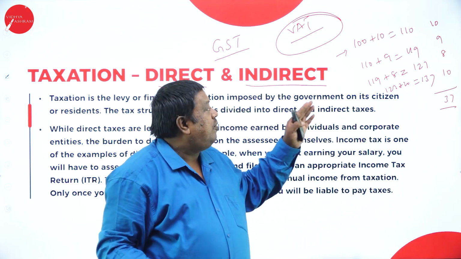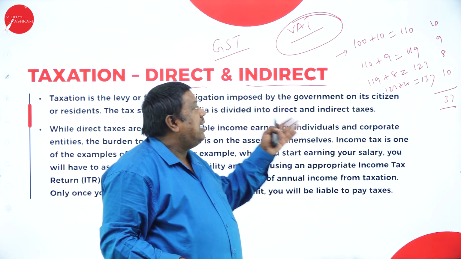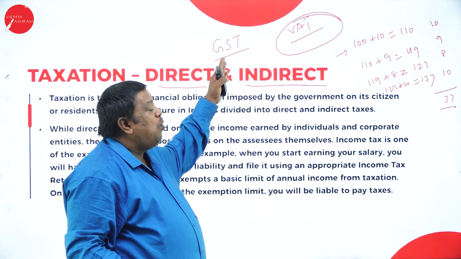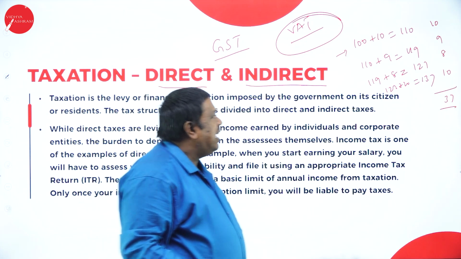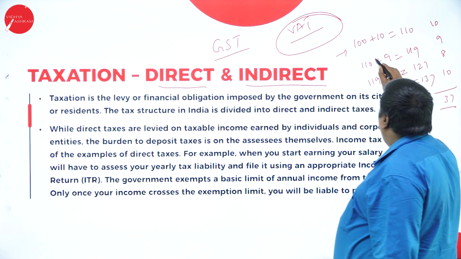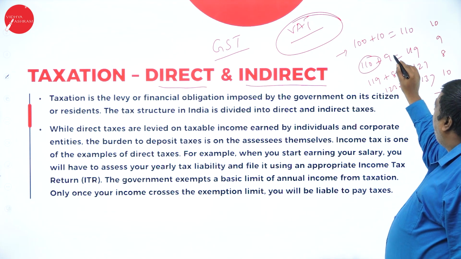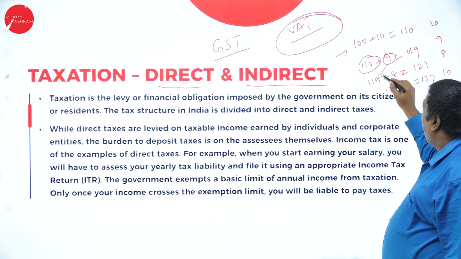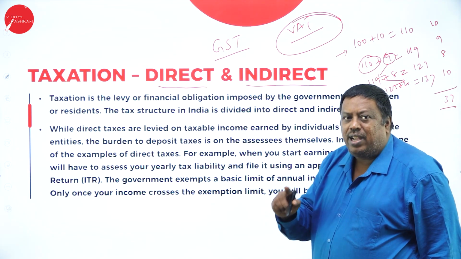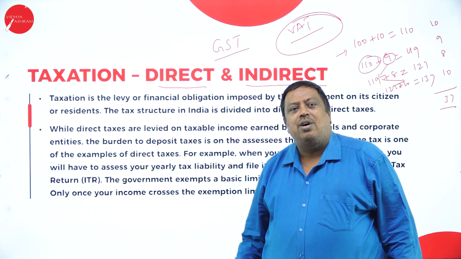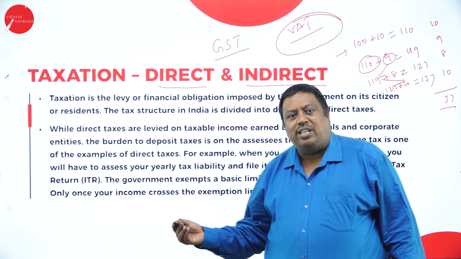This was what was happening earlier. Now that has been merged and converted into one tax, where the tax paid by the manufacturer can be received from the wholesaler. Whatever tax the wholesaler pays can be received from the retailer. Whatever tax the retailer has paid, he can receive from the consumer. This is what we have in the present scenario. For that reason, it has been changed here.